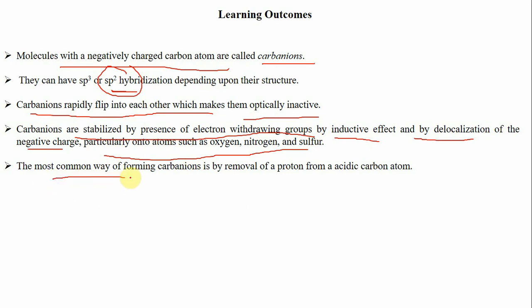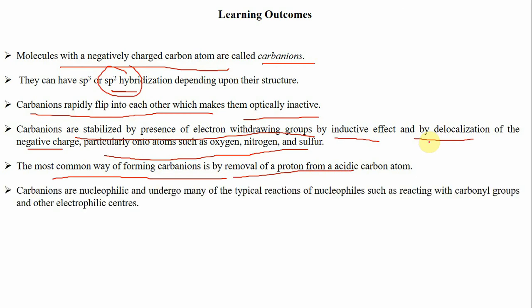Next, these carbanions can be prepared by various methods. The most common method to prepare these carbanions is the removal of acidic hydrogen from the carbon atom, and this happens when a strong electron withdrawing group is present adjacent to that alpha carbon-hydrogen bond. And these carbanions act as nucleophiles, so they undergo a variety of organic reactions. The most common reactions are addition reactions to carbonyl compounds, and they give a variety of condensation products.